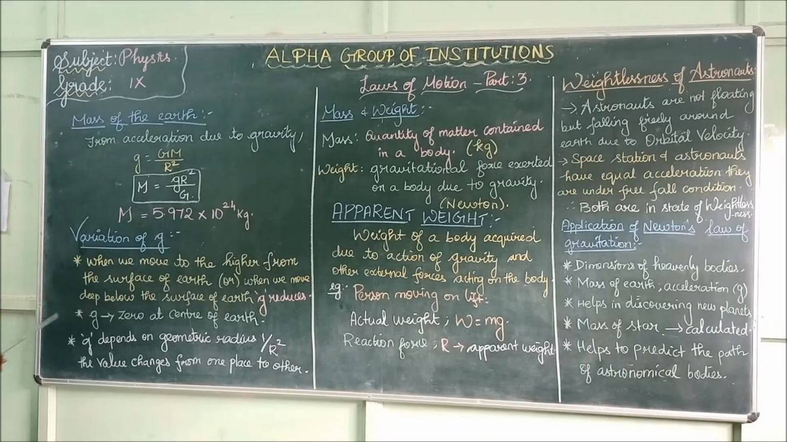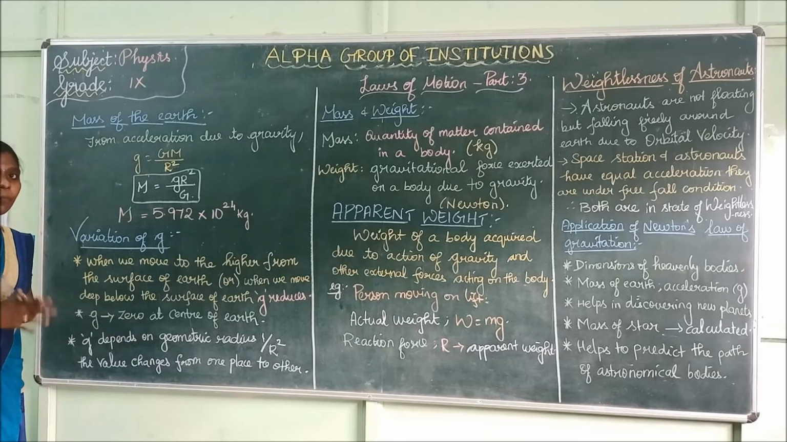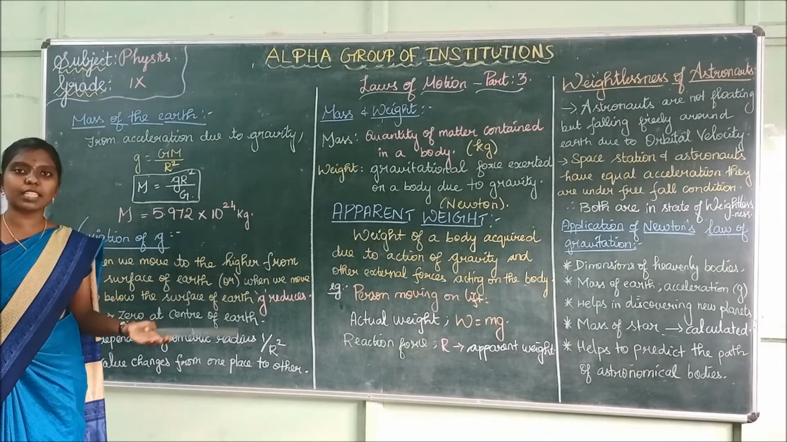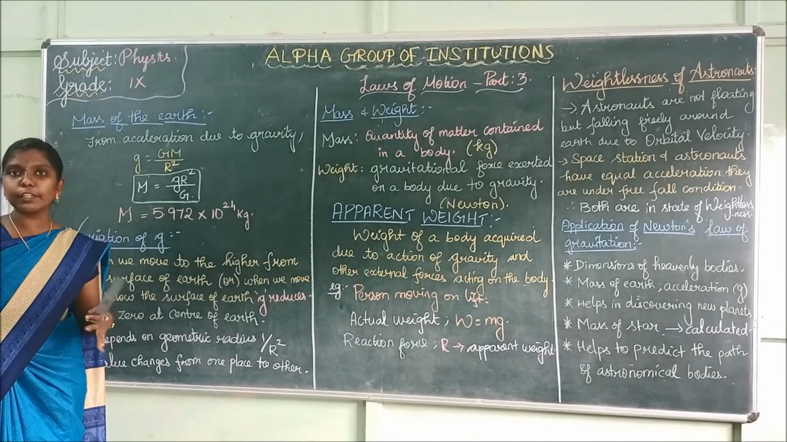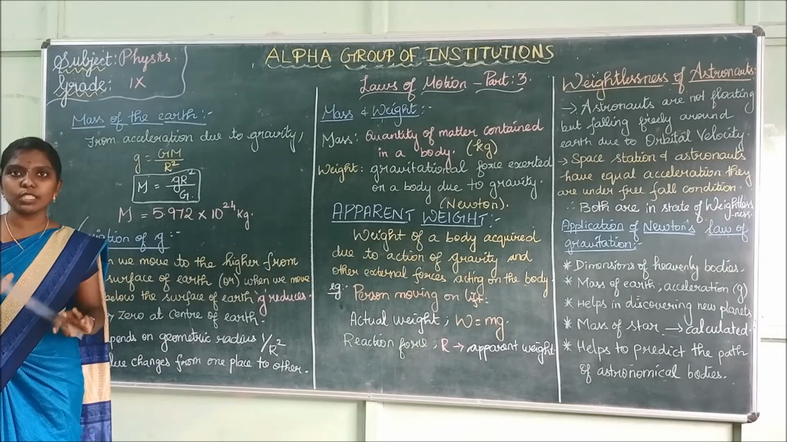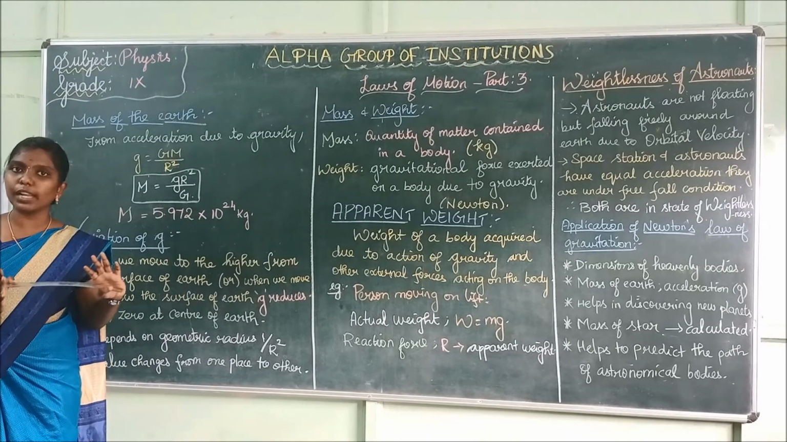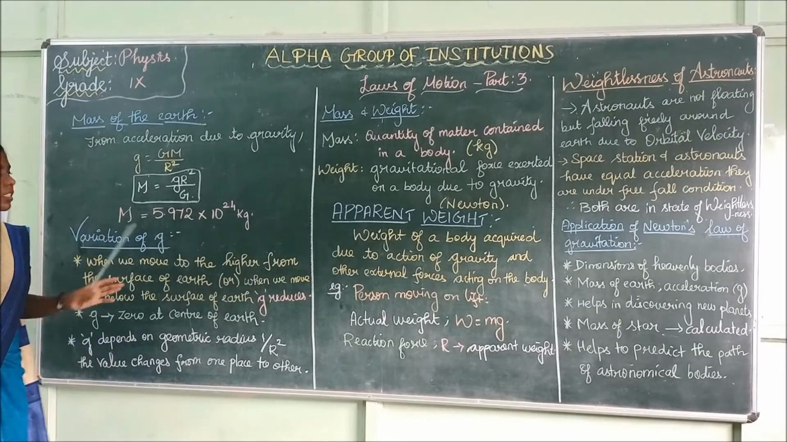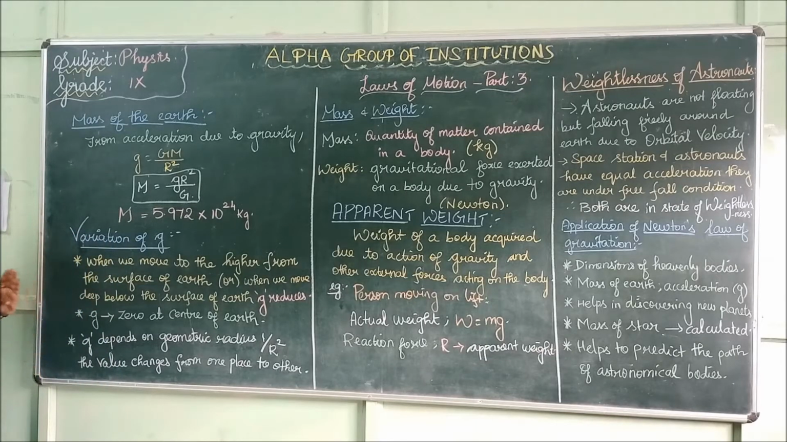The acceleration due to gravity varies from one place to another. At the center of the earth, the acceleration due to gravity is 0. How does it vary? At the center of the earth it is 0, and at higher altitude and lower altitude it reduces. This is the variation of acceleration due to gravity.